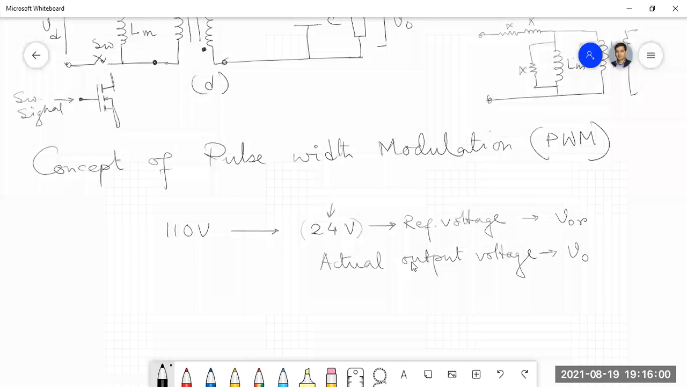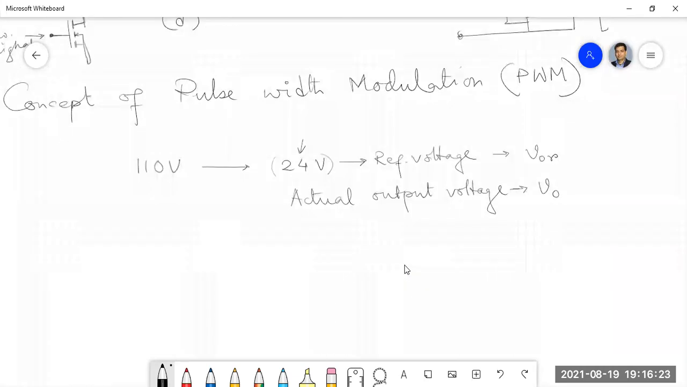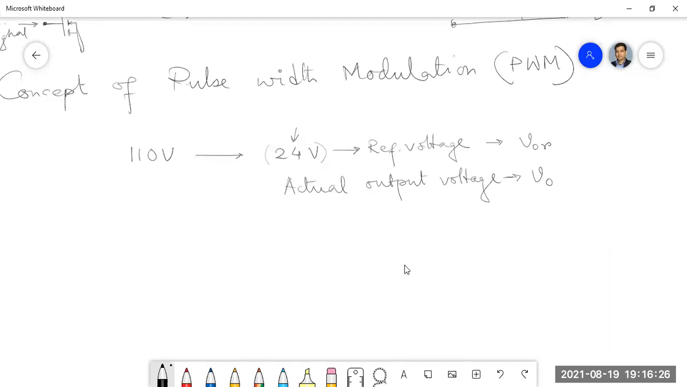So have you studied any concept of control system so far? Very basic, like closed loop control, open loop and closed. Yes, sir. Do you know what is a very basic block diagram of a closed loop control? Yes, sir.